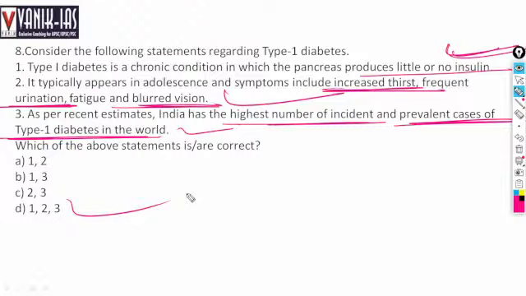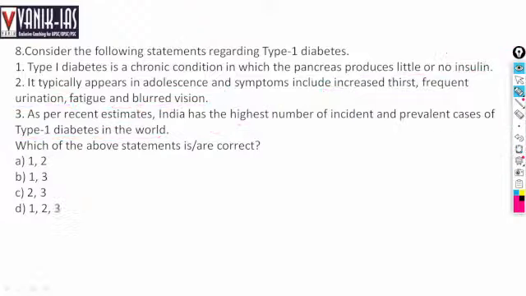And India has the highest number of type 1 diabetes cases. Okay. Next, so all the statements are correct here. 1, 2, 3, all are correct here.